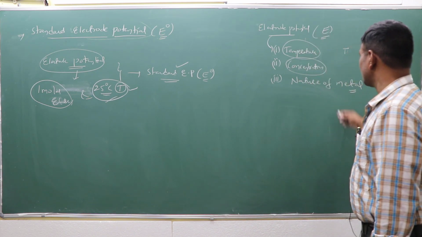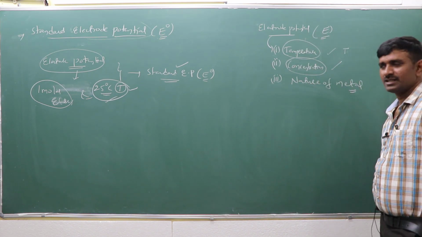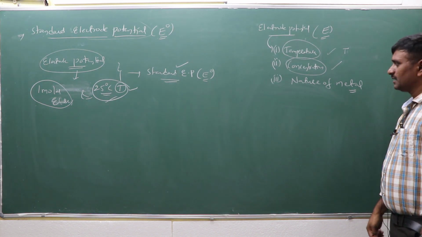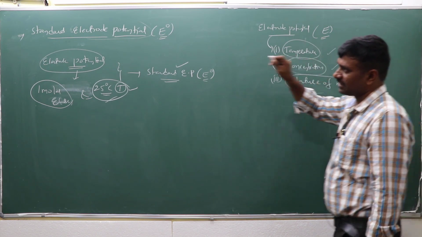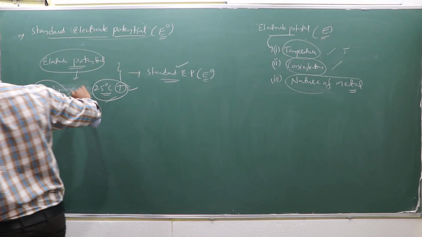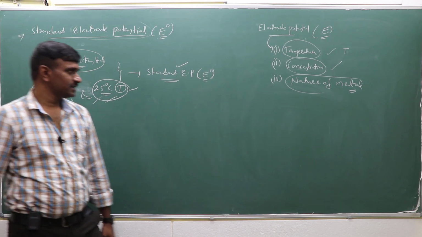Now, these two are already specified. Temperature as well as concentration is specified in the standard electrode potential case. Concentration, you know that. Temperature, you know that. Which one you don't know? The nature of the metal.